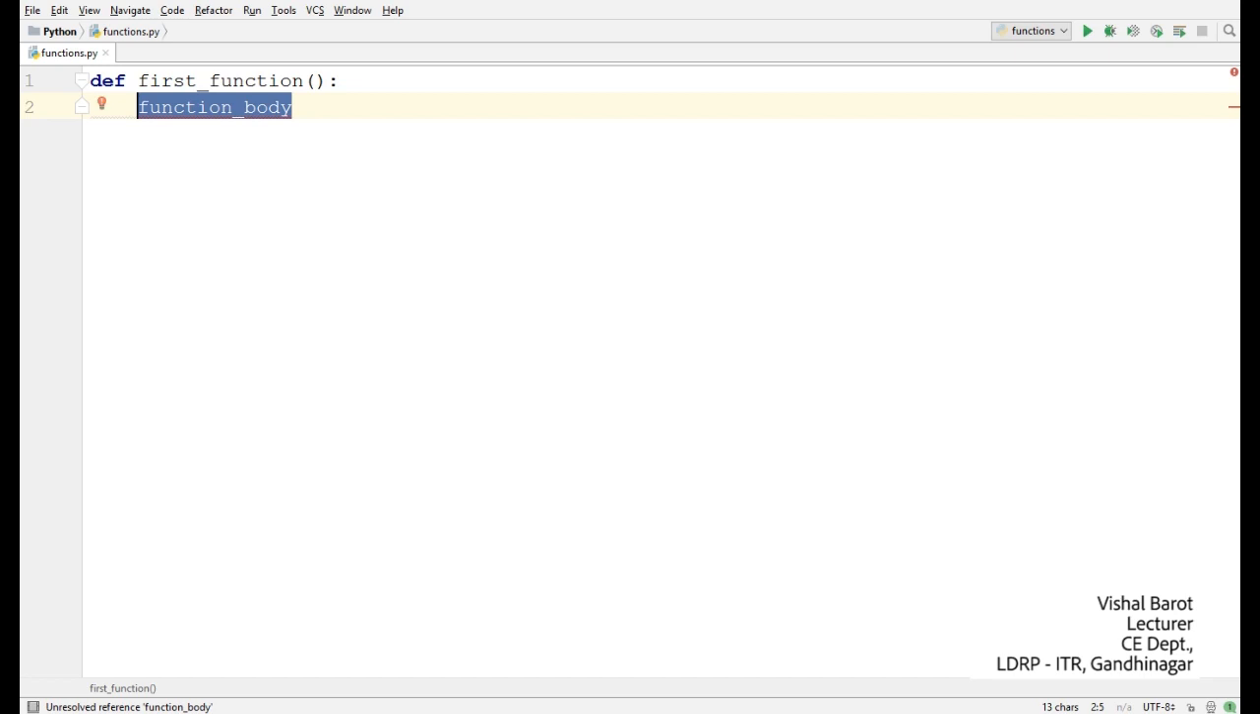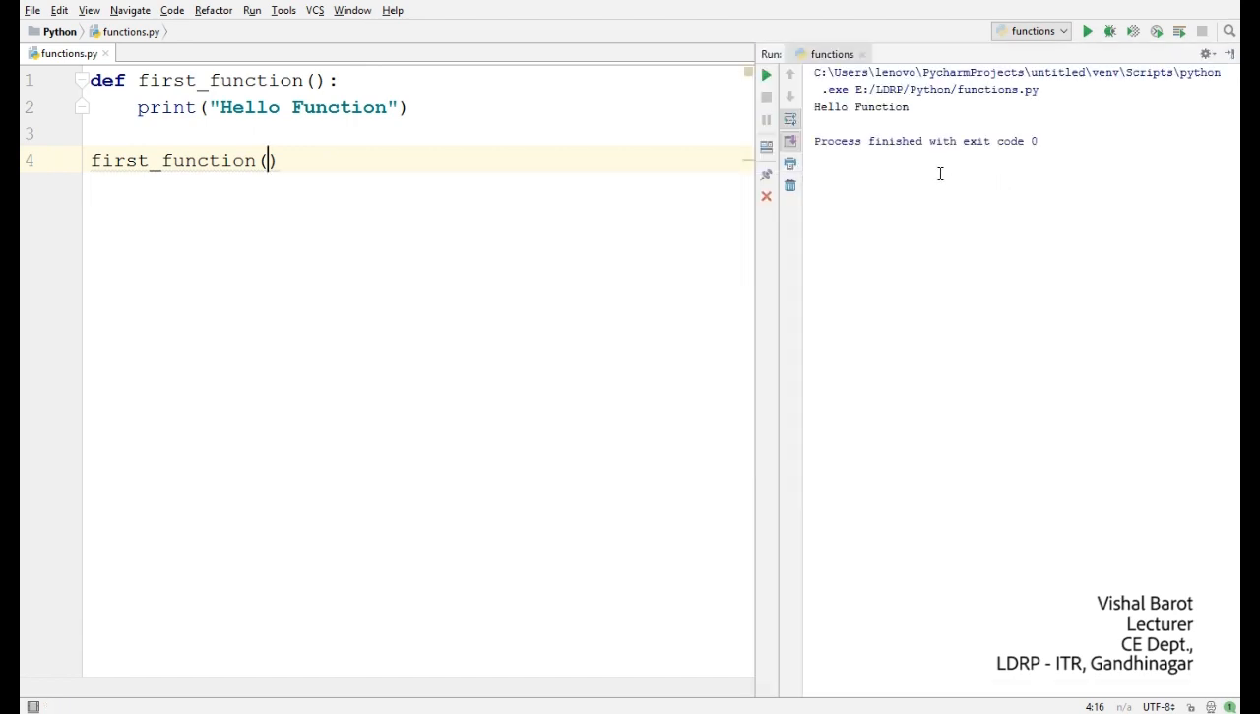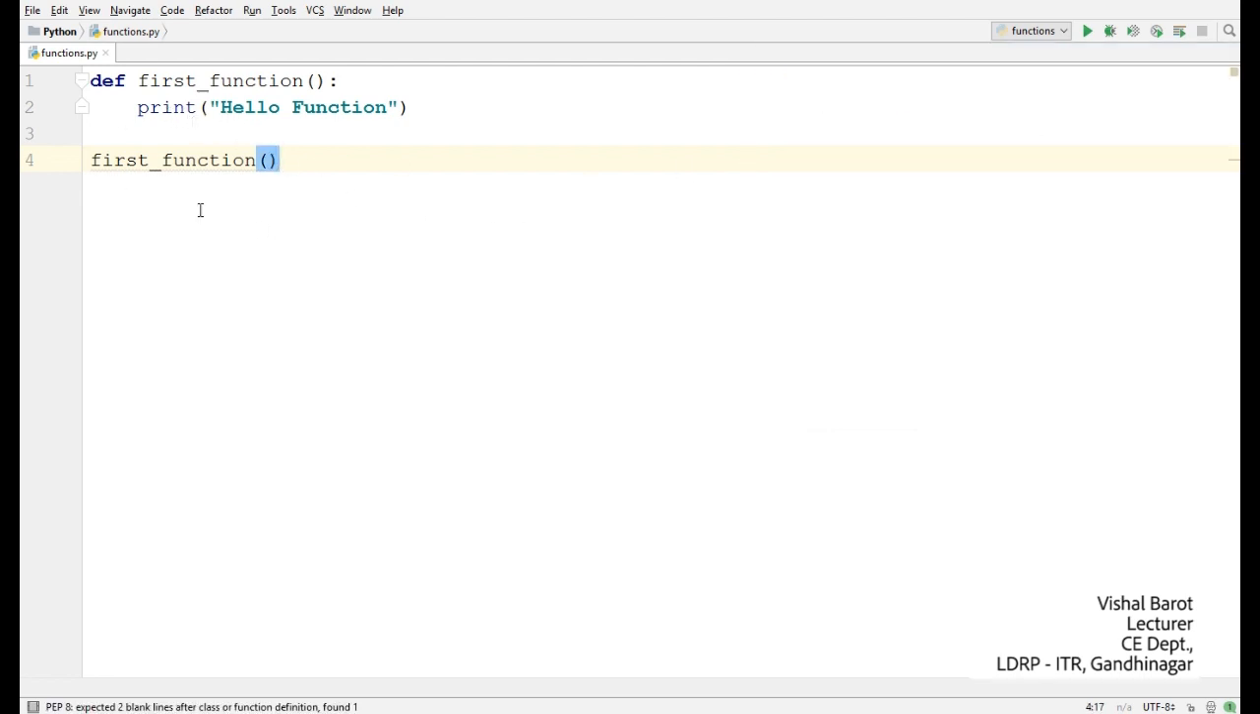And if I write a particular statement over here, print hello function. This is my definition of first_function, and when I'm going to call this function, the syntax is first_function and the parameters. Here you can see my function does not accept any parameters, so I did not pass any value, any argument over here. When I run this, it prints hello function. This is a very simple definition of a function. This is how we can call the function.